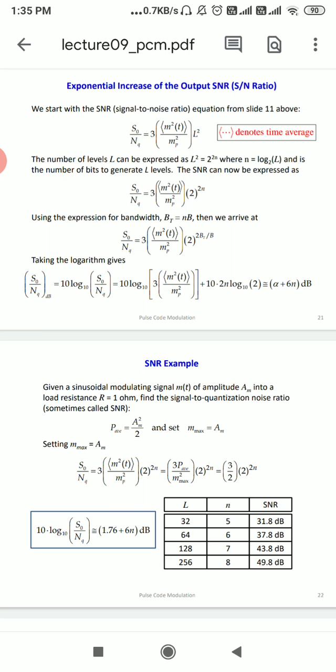Now we are supposed to convert that sample into a bit stream, because we require digital. So we need to limit the number of levels of the sampled signal, and for that we require quantization.